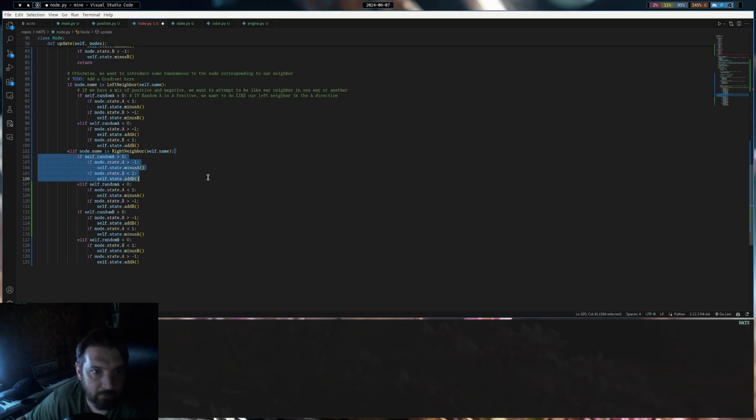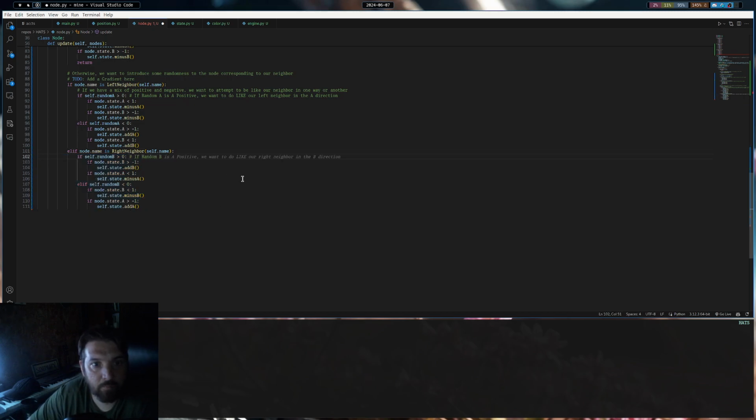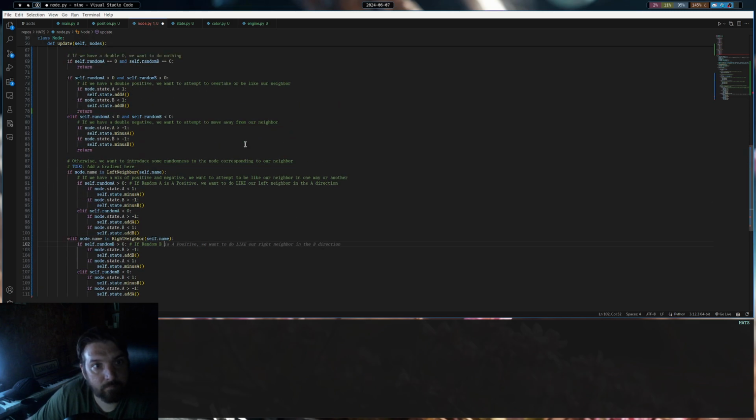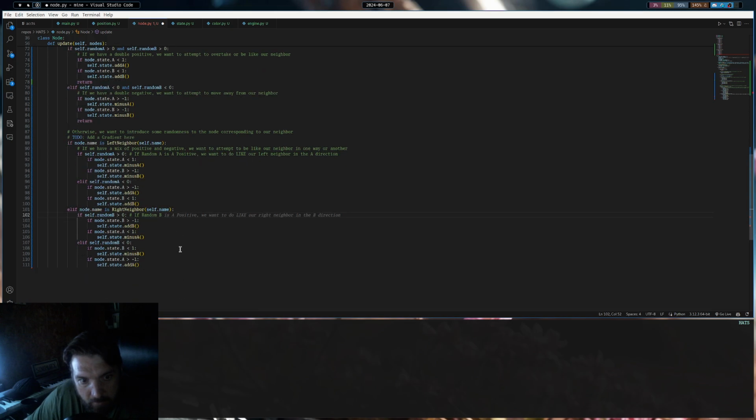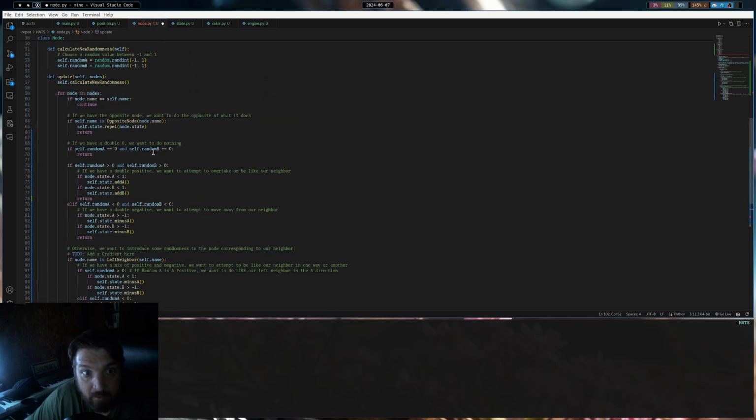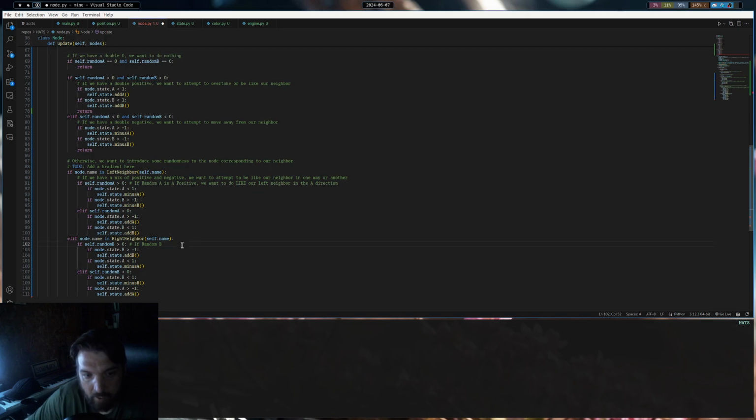So we can get rid of random A here, and we say if random B is, and this is cool because if they're both positive or both negative, we disregard whether they're left or right. So there's some chaos introduced here, but it's going to try to self-stabilize, and it's always going to stabilize because of our opposite. So we're always going to try to do the opposite, and again, that's going to give us a deterministic factor, and this should give us some emergent behaviors,